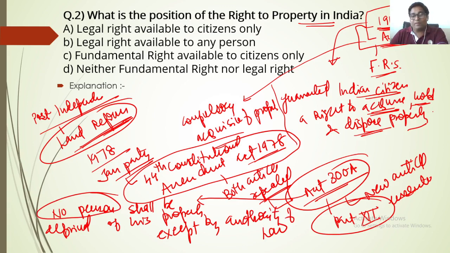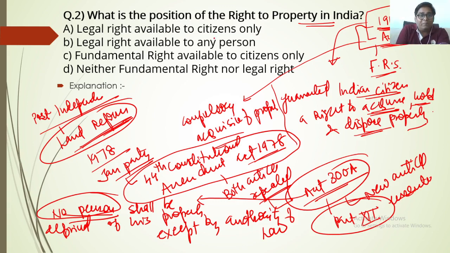Again, it has not become a part of the basic structure after introducing Article 300A. When it says no person, it does not simply involve citizens, but extends to any person, since the article says that no person shall be deprived of his personal property except by the authority of law. So the statement clearly says that the legal right is available to any person.